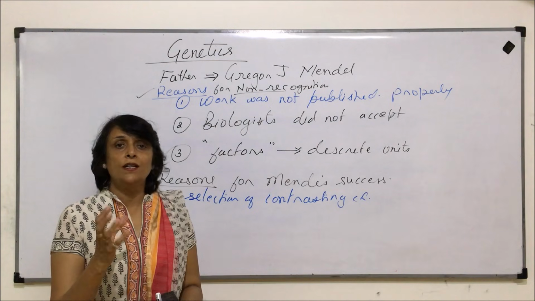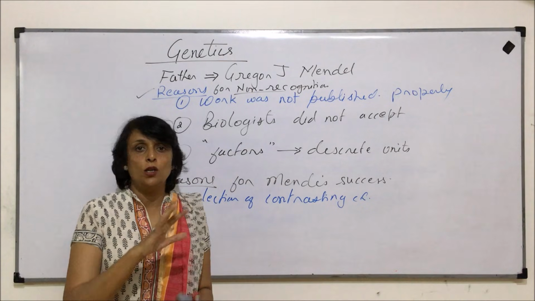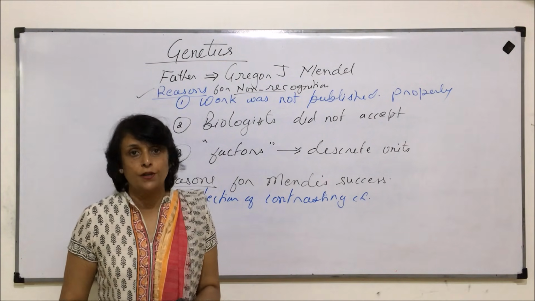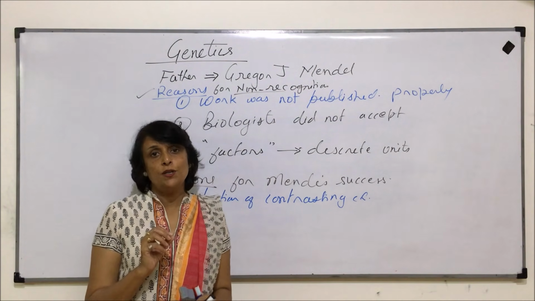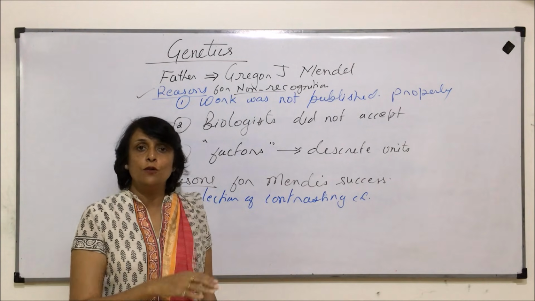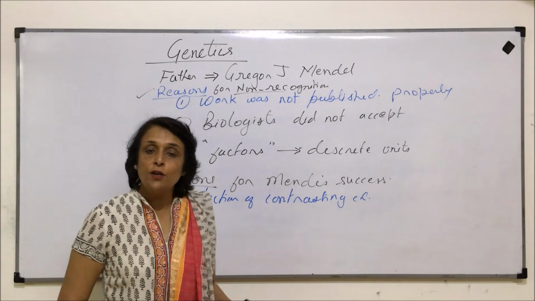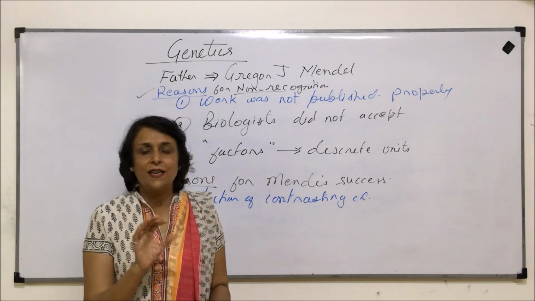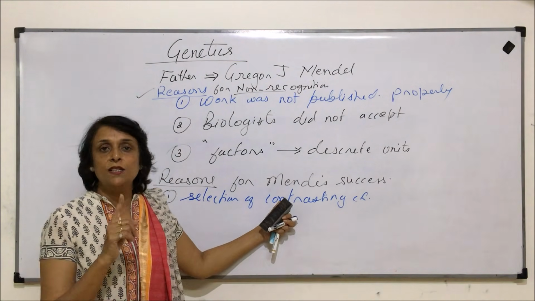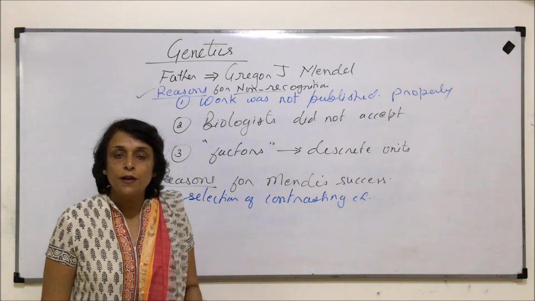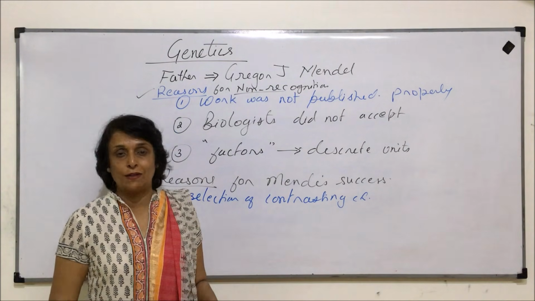If we talk of a particular character, say height of the plant, and if we say one plant is tall and the other plant is taller, here individual perception is going to come in. For one person, one particular height of a plant could be tall and the other taller. For another person, one could be short, other could be tall. So here there is a vagueness or ambiguity. In case of contrasting character, one plant is tall and other is dwarf or short. So short is short for everybody and tall is tall for everybody.